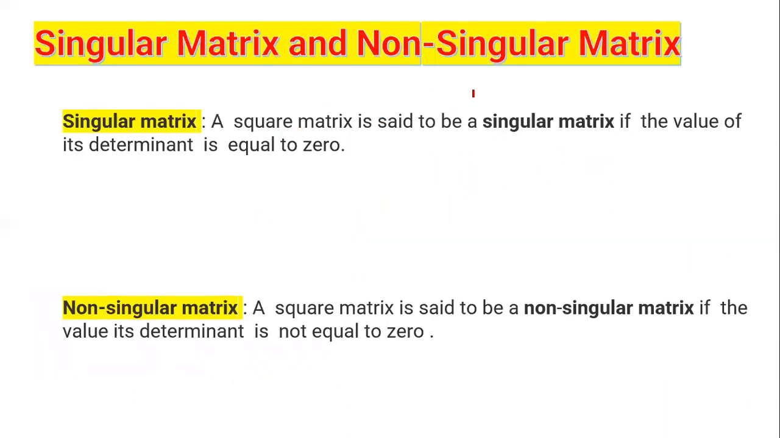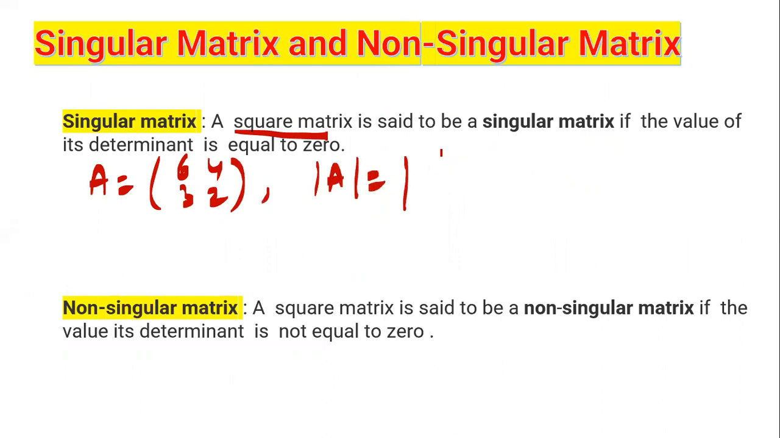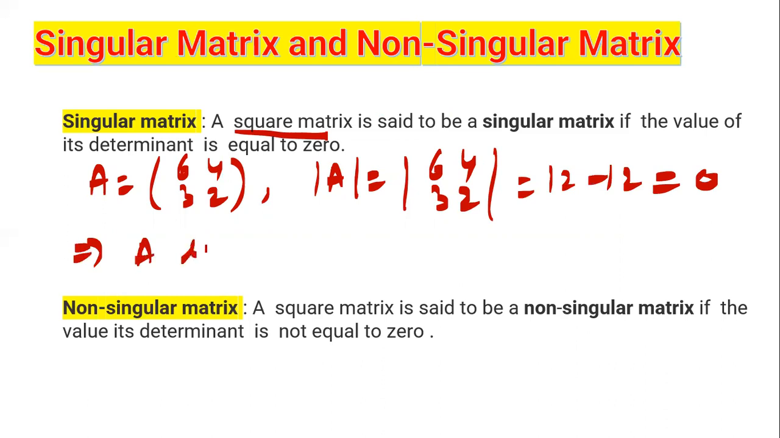Singular matrix and non-singular matrix. A square matrix is known as singular if the value of its determinant is 0. For example, if I have matrix A equals 6, 4, 3, 2. Find the value of its determinant. That is 6, 4, 3, 2. It will be 12 minus 12, that is 0. Implies A is a singular matrix.